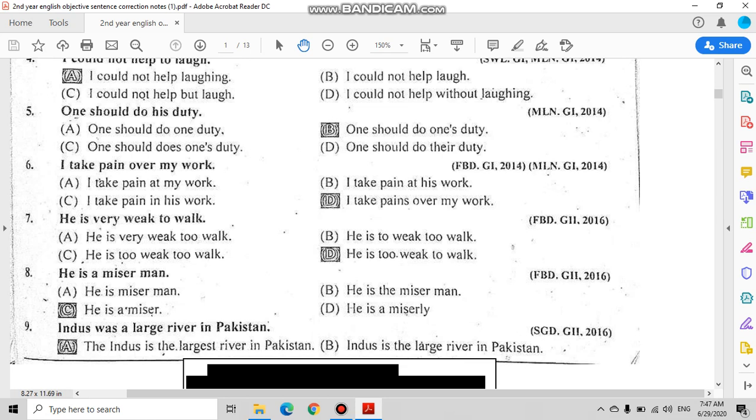Option number 9. Sentence number 9. Indus was a large river in Pakistan. Now we cannot use was because Indus is still a river in Pakistan. And as it is the largest river, option A is the correct option. The Indus is the largest river in Pakistan.